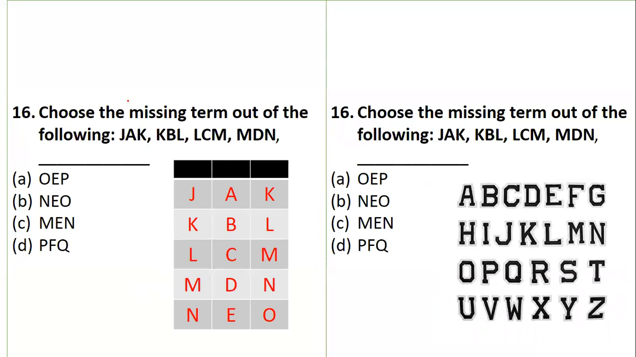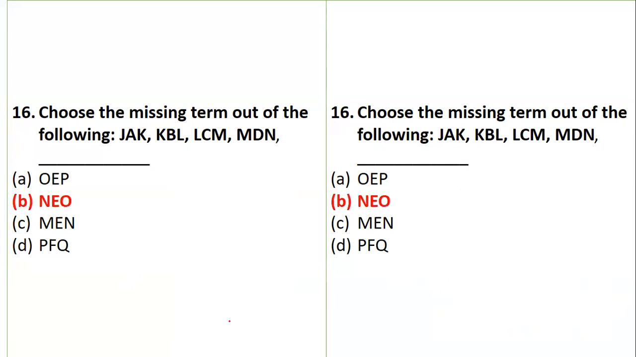Is it clear? Now we have missing terms. So let us see JKA, KBL, LCM, MDN. If you see JKLM in sequence, N will be the next. A, B, C, D, E, yes. KLMNO, so NEO. Do we have an option of NEO? Yes, NEO is marked. So the alphabet sequence was very simple. The reason to keep it this simple is so that anyone who has not practiced can at least do it quickly. Tomorrow we can come up with more questions for sequencing also.